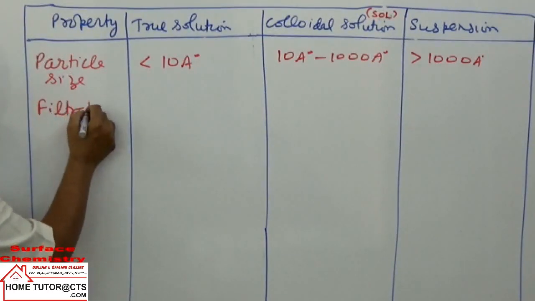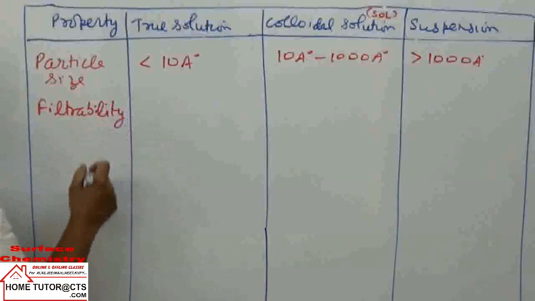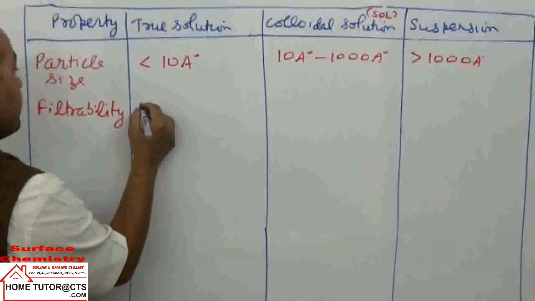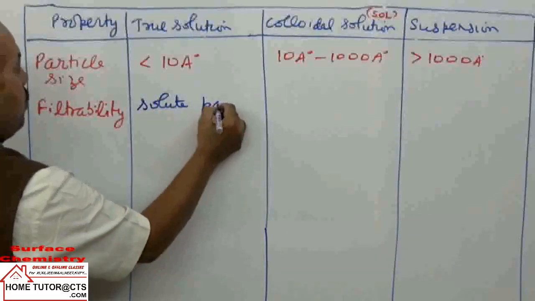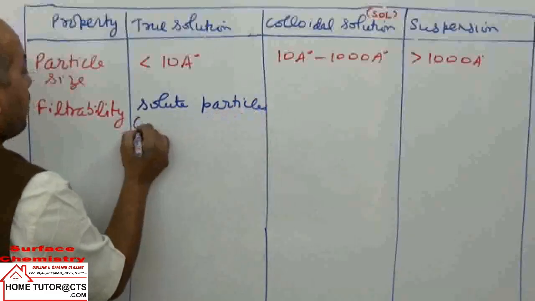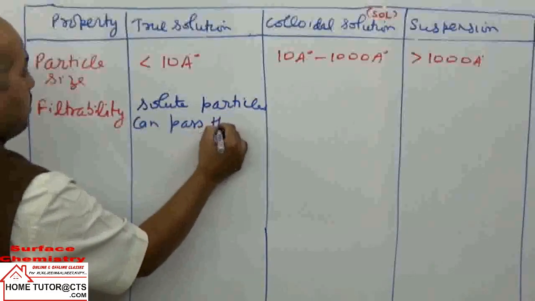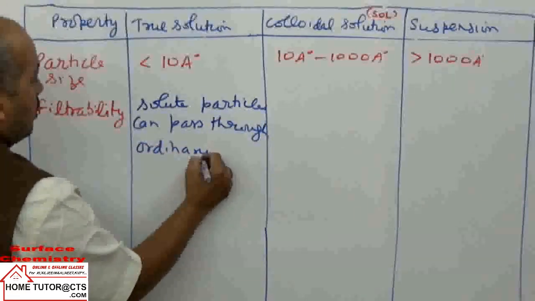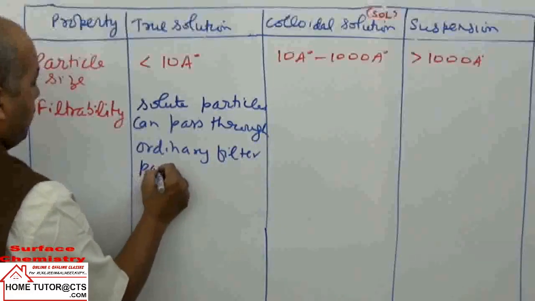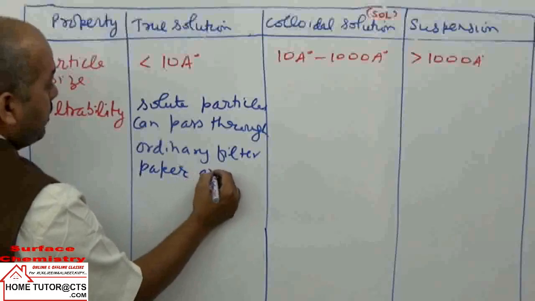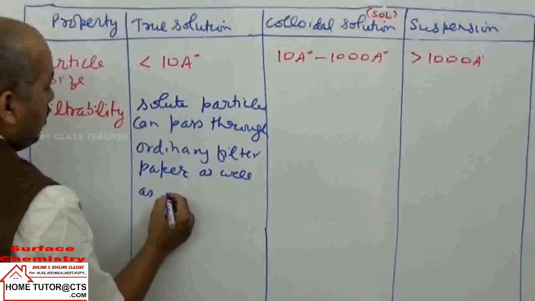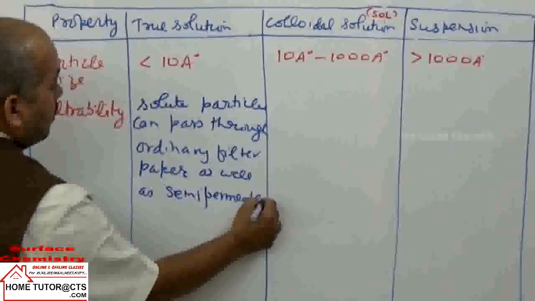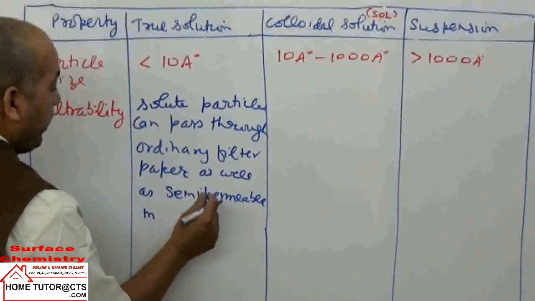filtrability. In true solutions, the solute particles can pass through ordinary filter paper as well as semipermeable membrane, also called animal membrane.